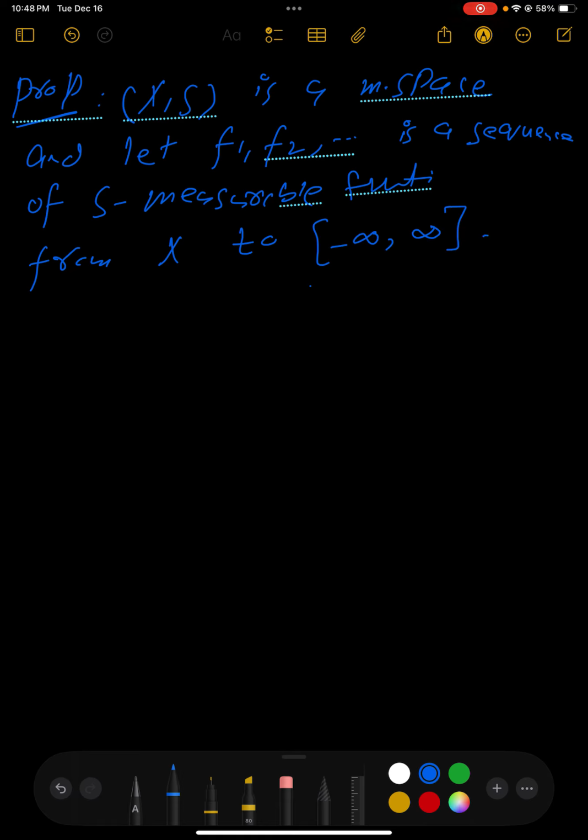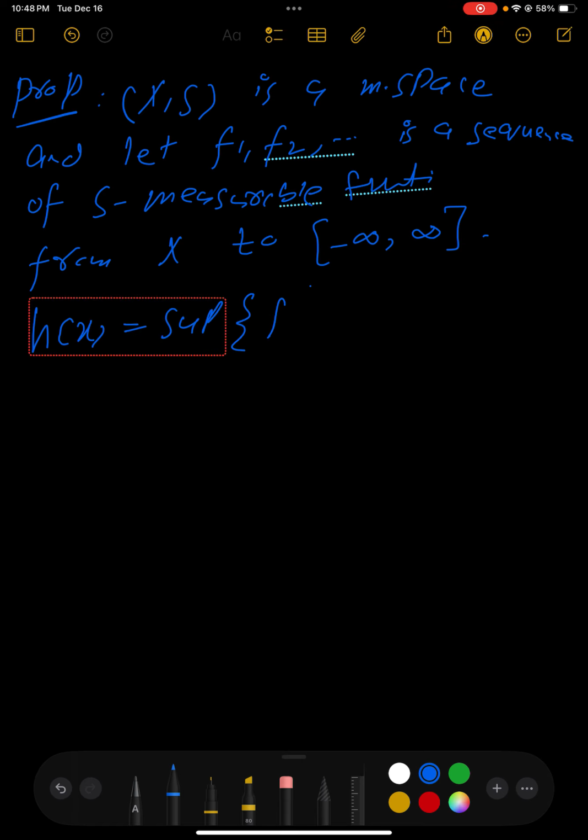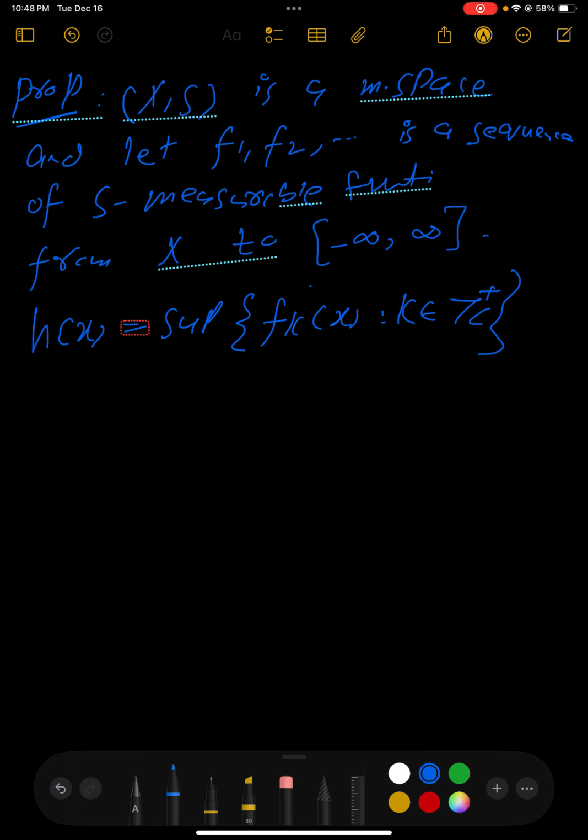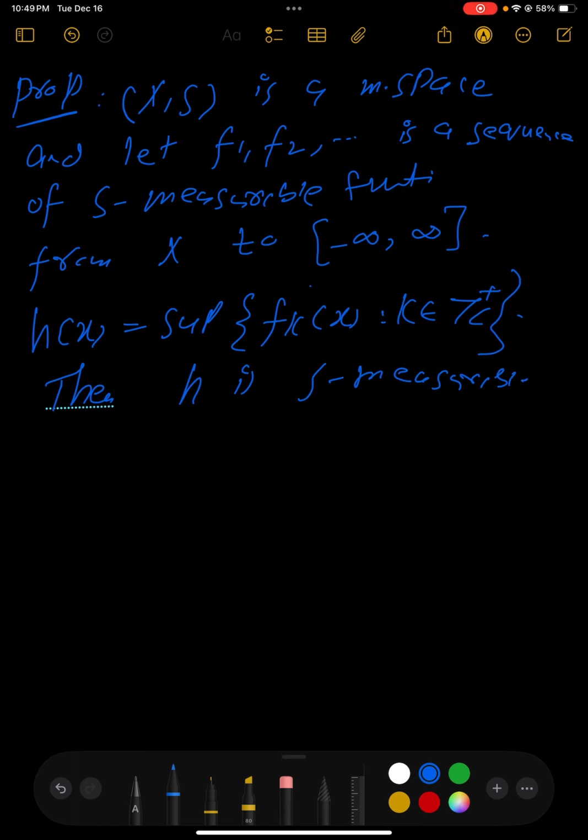Then we define h of x as the sup of f_k of x, where k belongs to Z plus. Then the h we define is S measurable.